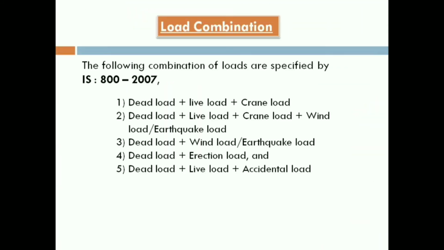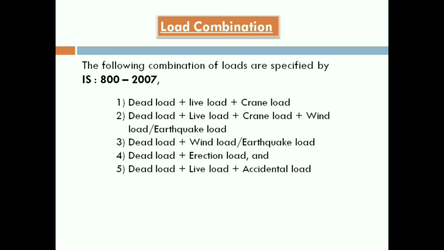There are some load combinations given in IS 800 2007. There are 5 types of load combination. First one is the sum of dead load, live load and crane load. Second is dead load plus live load plus crane load plus wind load or earthquake load.